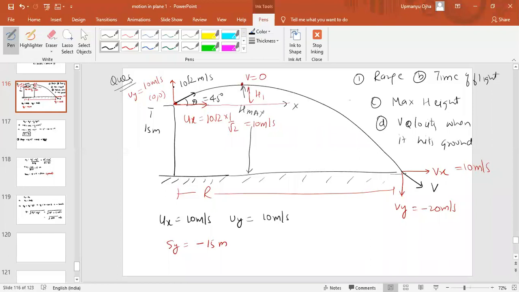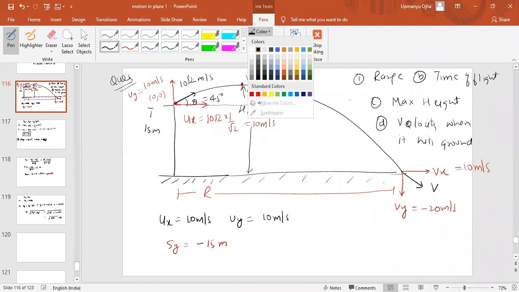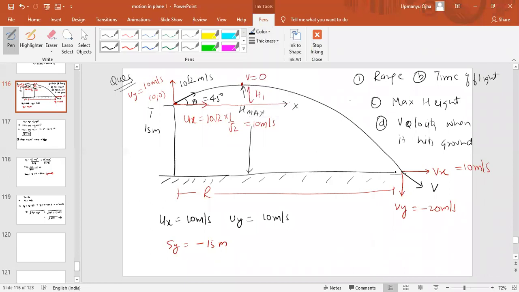Now, how much is this particle displacing along the vertical direction? That would be equal to 15 meters, because when you throw the object, it will follow a projectile. It reaches ground at this point. When it reaches ground, the coordinate of this point will be r comma minus h, because the vertical displacement is minus h and the horizontal displacement is r. What is h here? H is 15 meters, so we can write minus 15 meter is the point where it is hitting the ground.